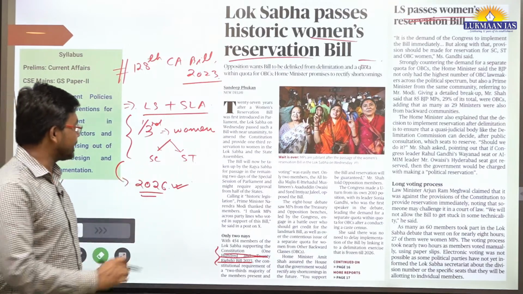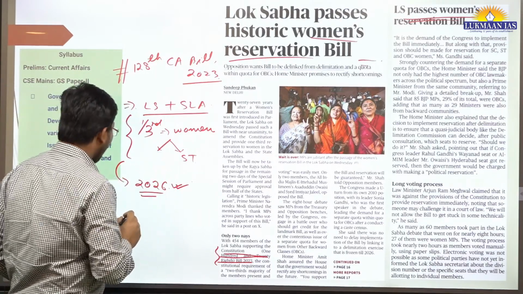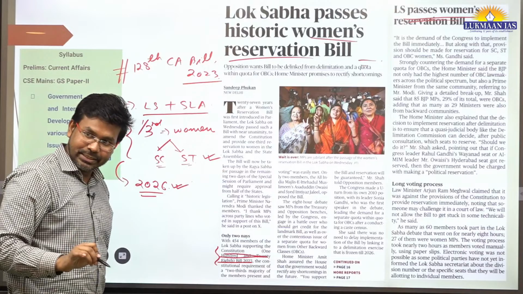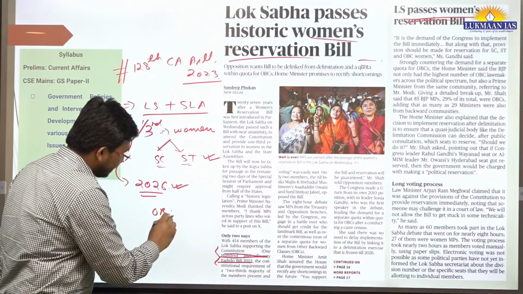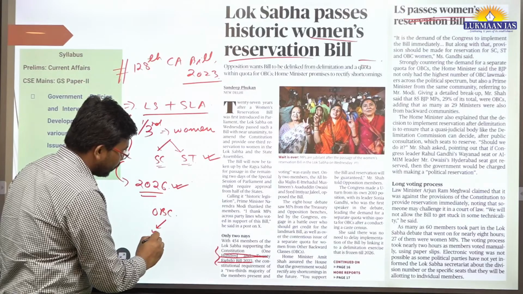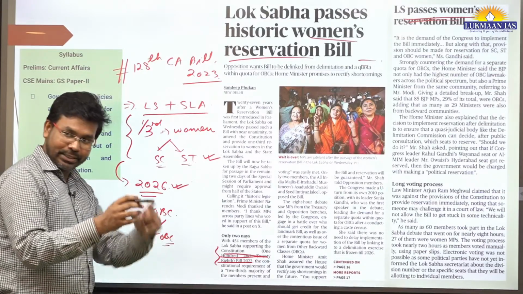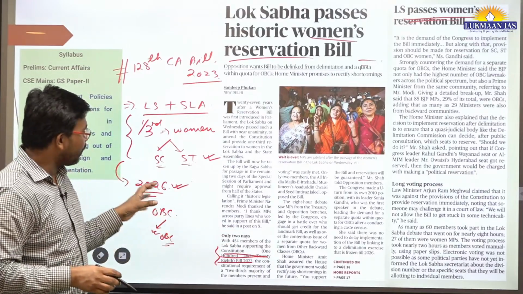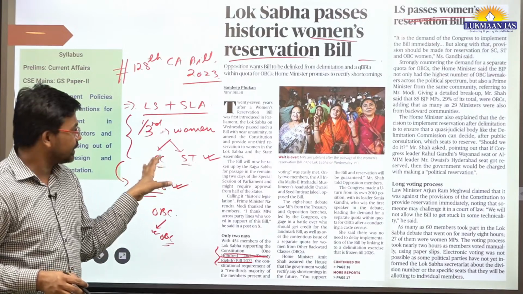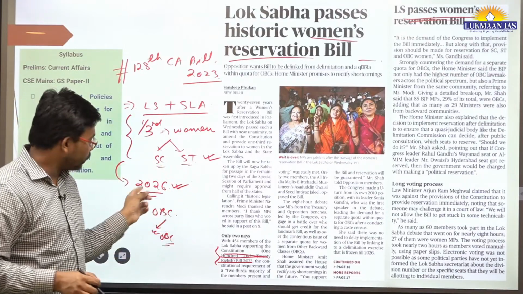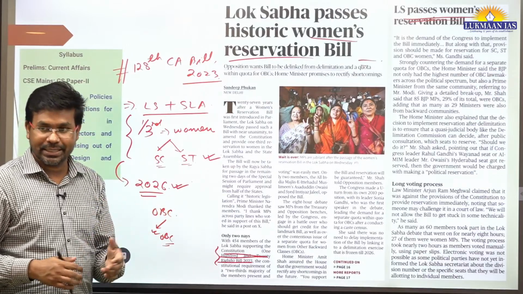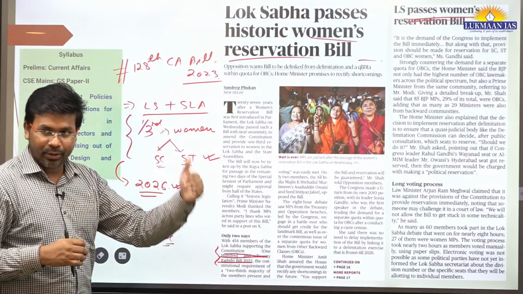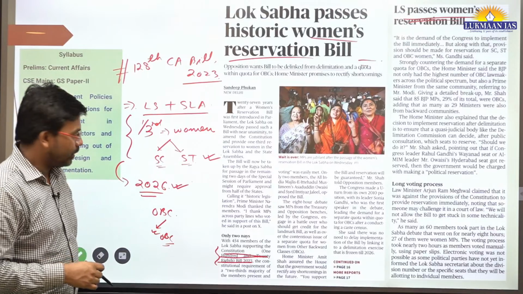No, for SC and ST, all people who belong to this category will be given reservation in the seats. But for OBCs, they have talked about doing reservation within OBC. Inside OBC there are different groups. They are going to identify those groups and then they will give it. As of now, much detail is not available related to this, but the government wants to wait for the 2026 socio-economic and caste census. I mean, another census will be conducted where they will have the caste related data also. After that they want to implement. Okay, that's the thing.